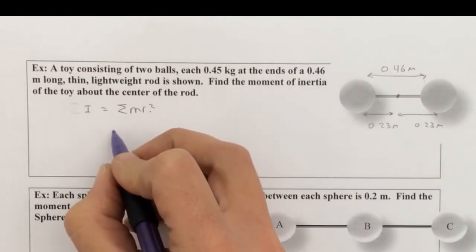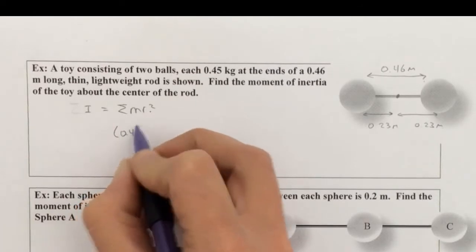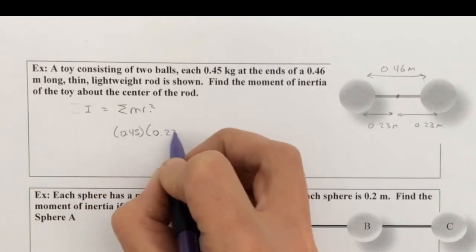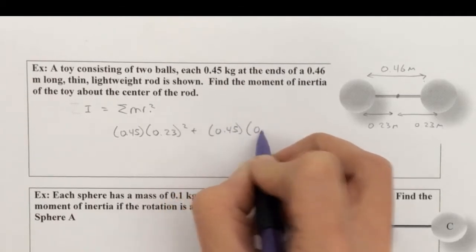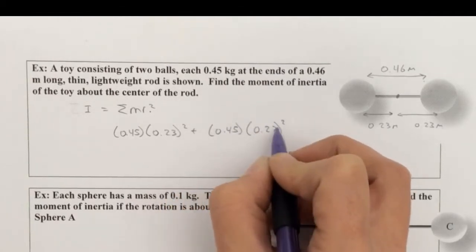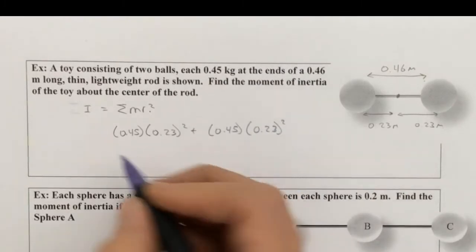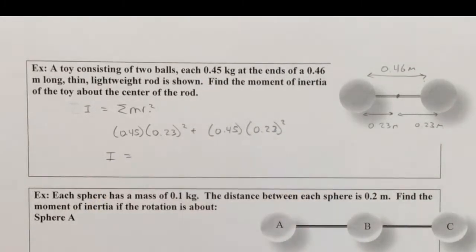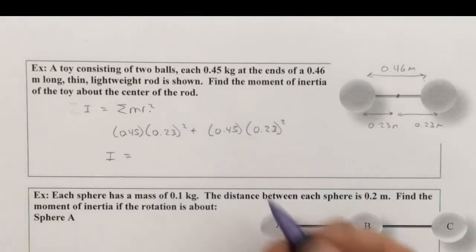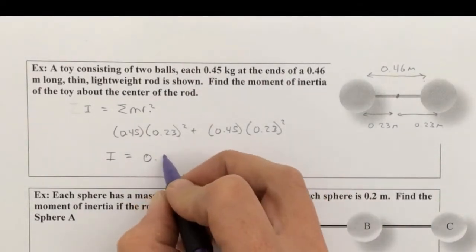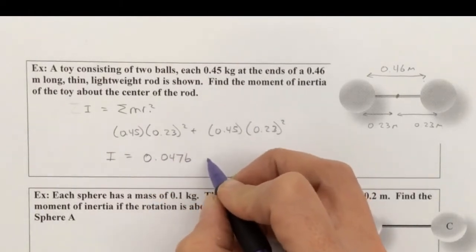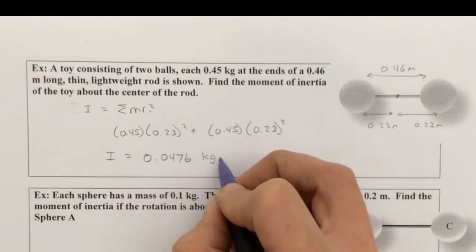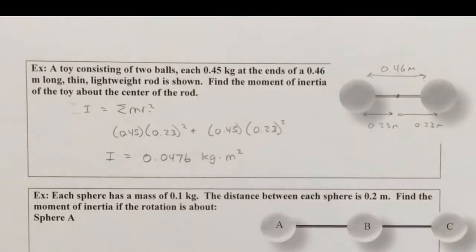So this is going to be 0.45 times 0.23 squared plus another 0.45 times 0.23 squared. You can pause the video, calculate that out, practice your calculating skills, and see what you get. You should get 0.0476. I forgot to put what the units for moment of inertia were, but it's kilograms times meters squared. Okay?